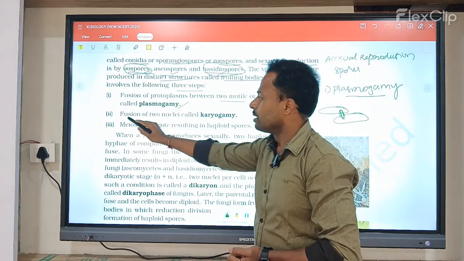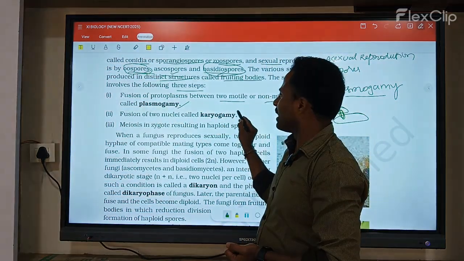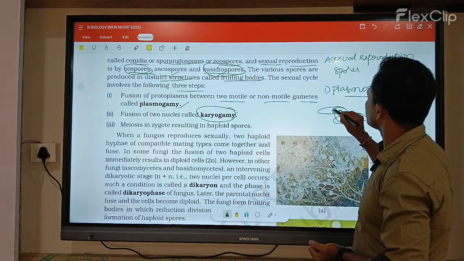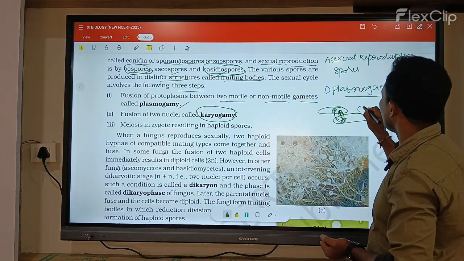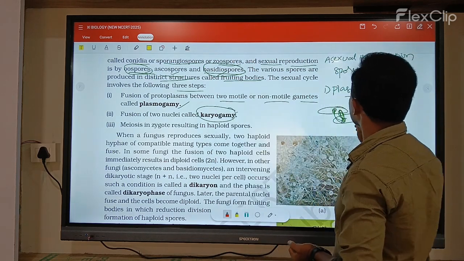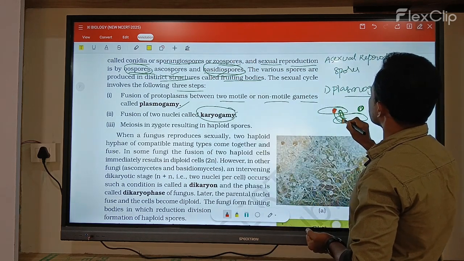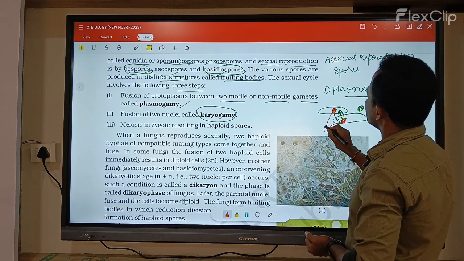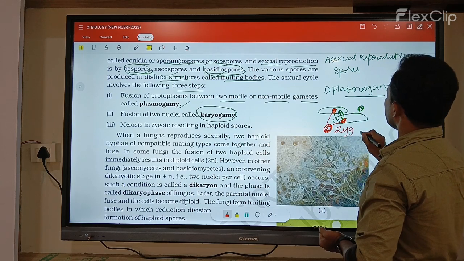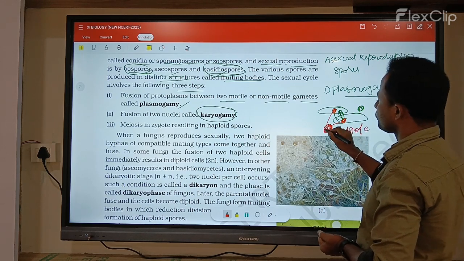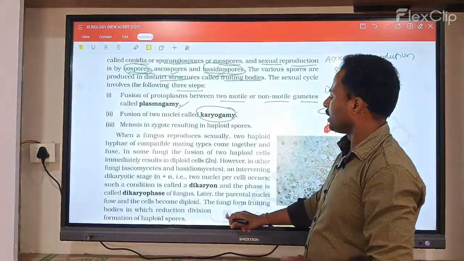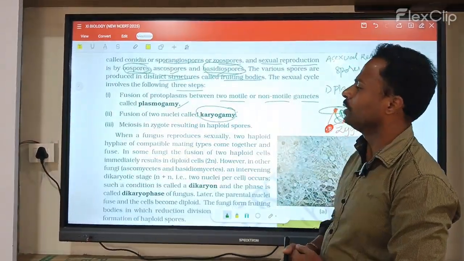The second step, fusion of nuclei, is called karyogamy. After this, both nuclei fuse to form a zygote. This total fusion of nuclei is called karyogamy.